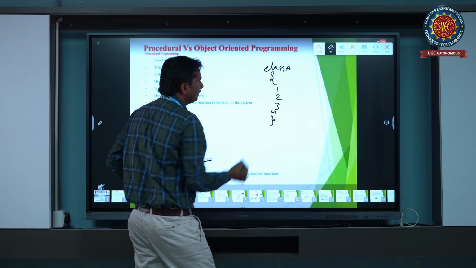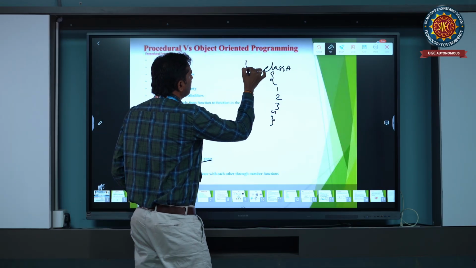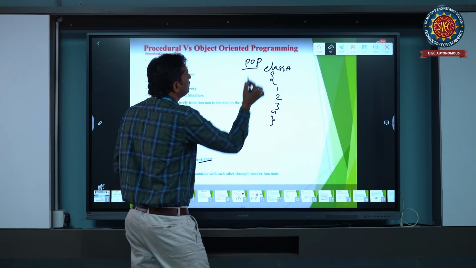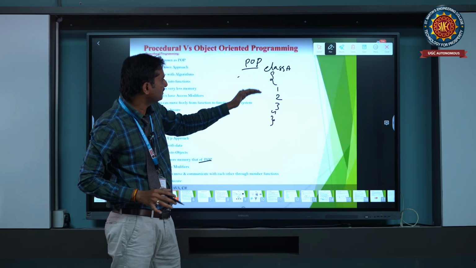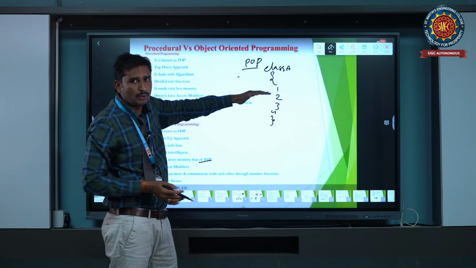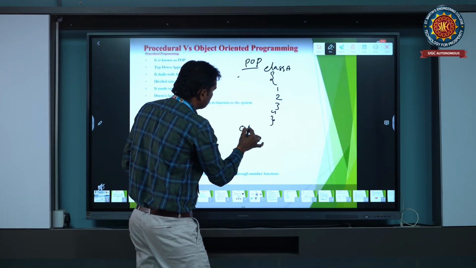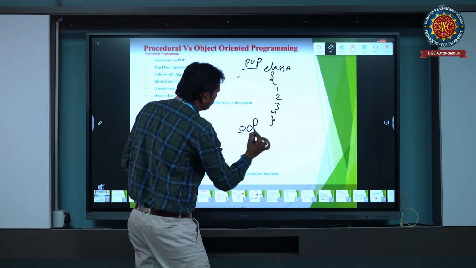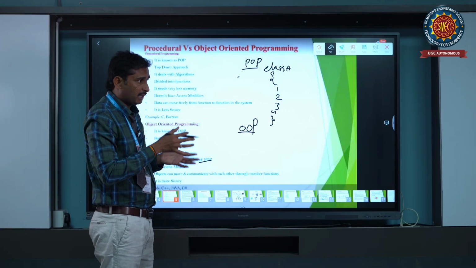In procedural oriented programming, POP, it stores only this data, 1, 2, 3, 4. Coming to object oriented programming, a class is stored with encrypted data.